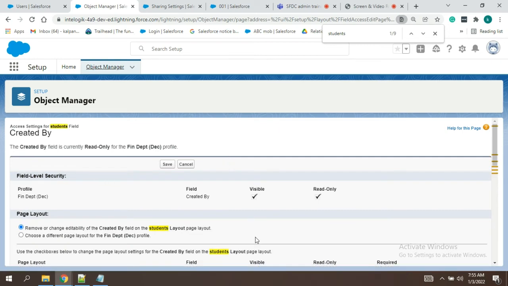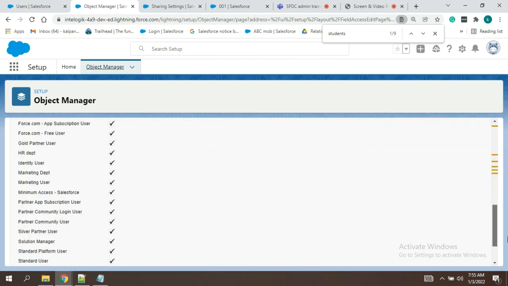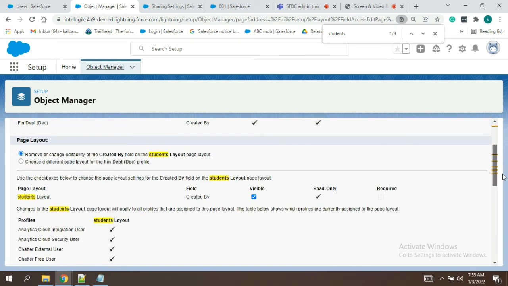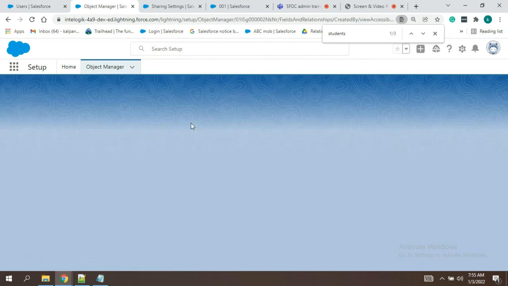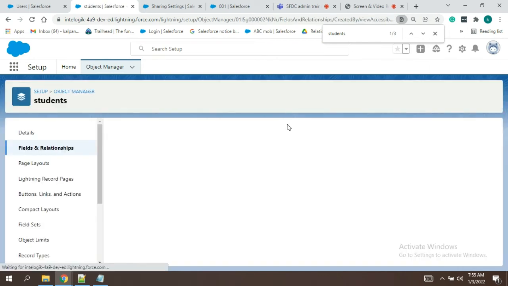This is a bit confusing for everyone, so mostly people will not go from here. You have to select visible, read only, all these things, you can try. This is not required for you for testing mostly.